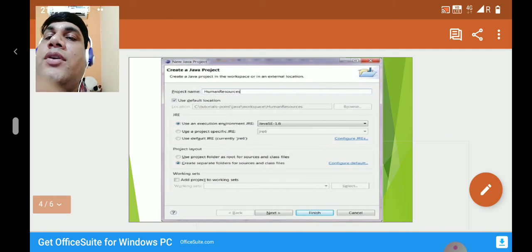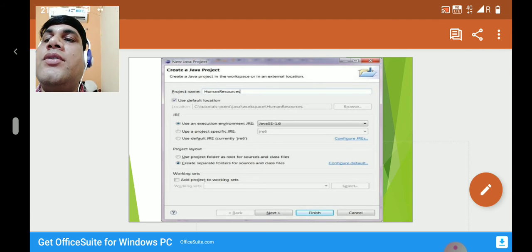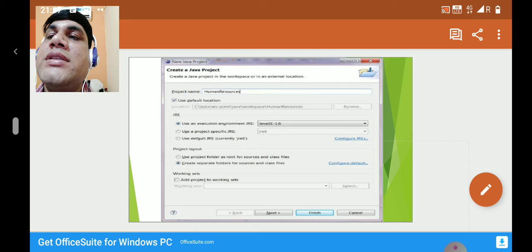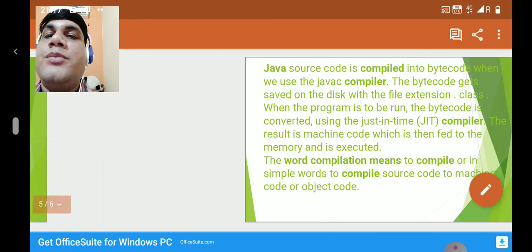You can see the window. Using this you can start the new Java project, and you can follow these steps that we have discussed that you can see on the screen. The window will appear like this, and you can start the new Java project.